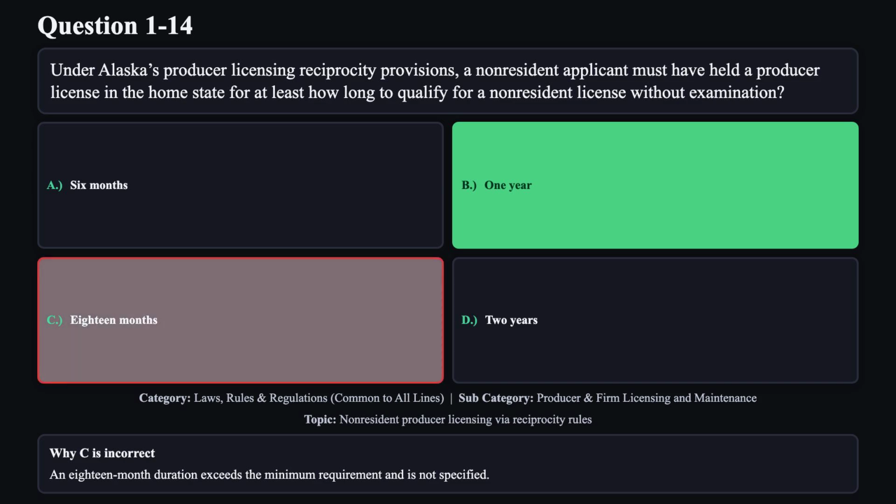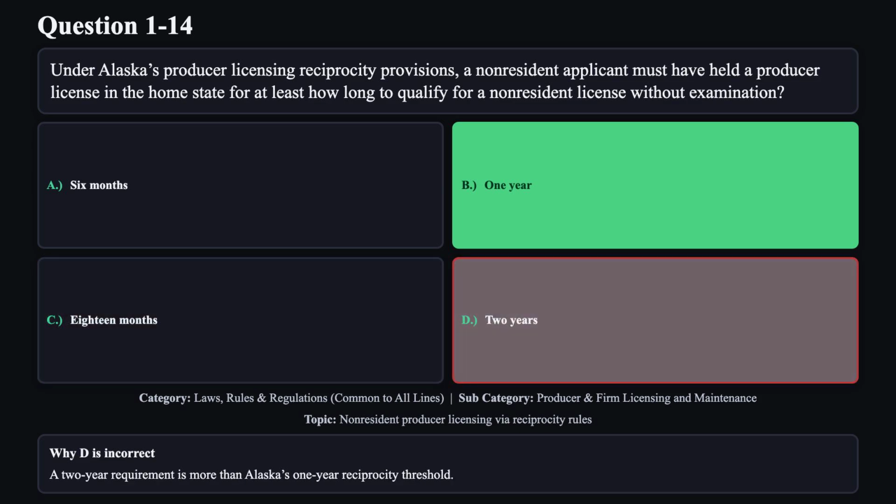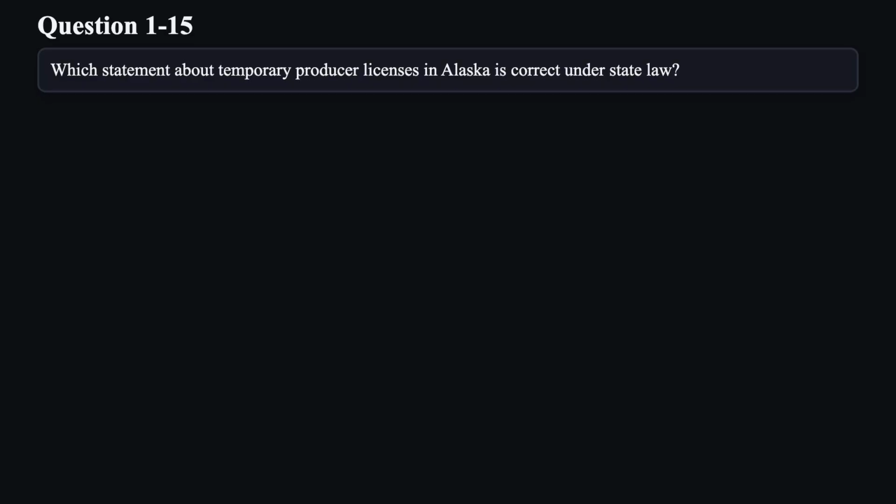Reason C is not correct. An 18-month duration exceeds the minimum requirement and is not specified. Reason D is not correct. A 2-year requirement is more than Alaska's 1-year reciprocity threshold. Question 15. Which statement about temporary producer licenses in Alaska is correct under state law?